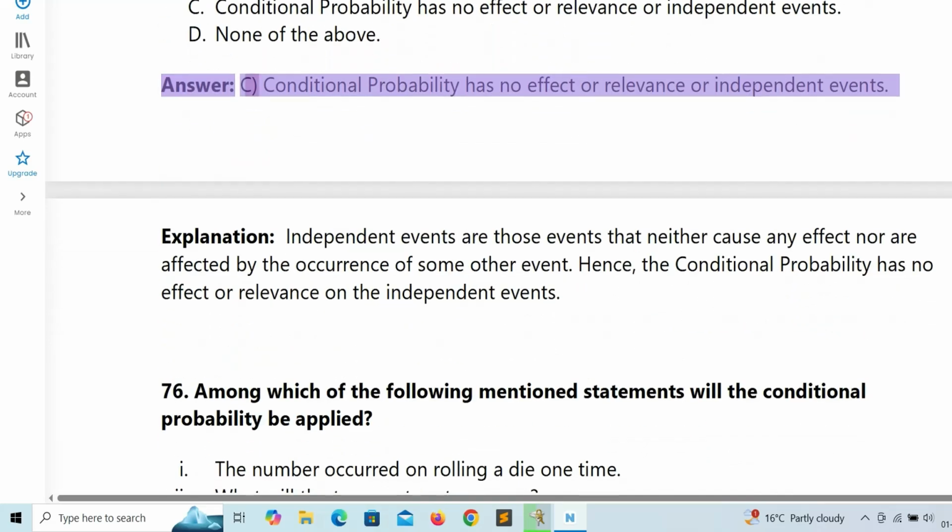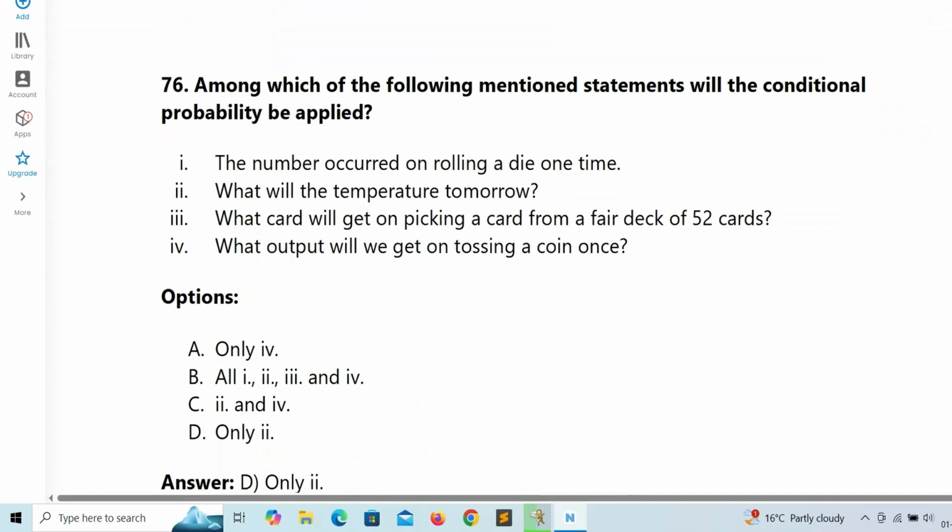Answer: C. Explanation: independent events are those events that neither cause any effect nor are affected by the occurrence of some other event. Hence, the conditional probability has no effect or relevance on the independent events.